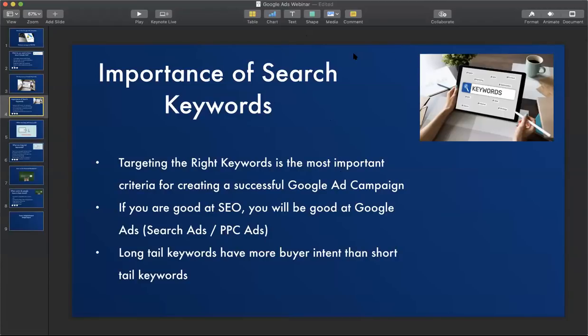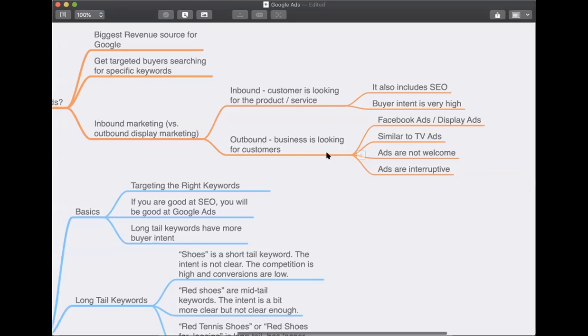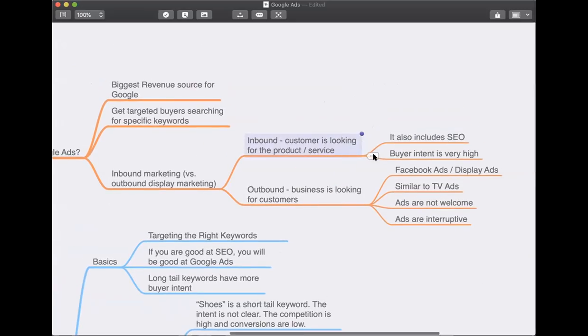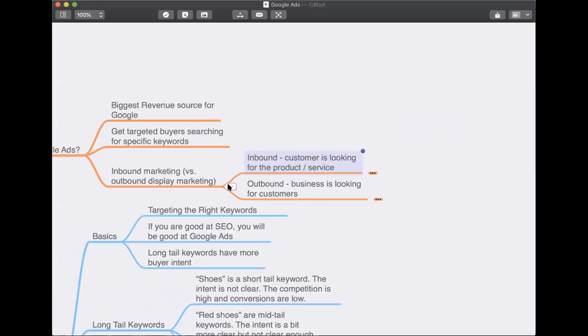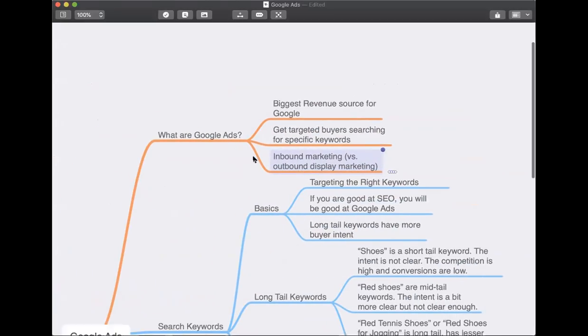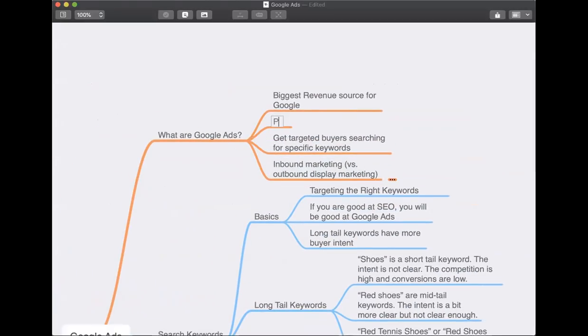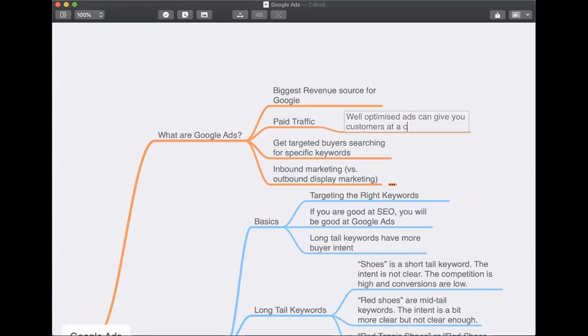I would say that that is a misconception, right? Free traffic is not necessarily better than paid traffic. So let's go back to the mind map and understand why free traffic is not necessarily better. So Google Ads is paid traffic, and if you optimize it well, optimized ads can give you customers at a cheap cost, right?